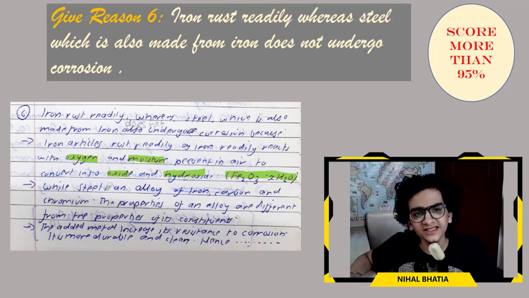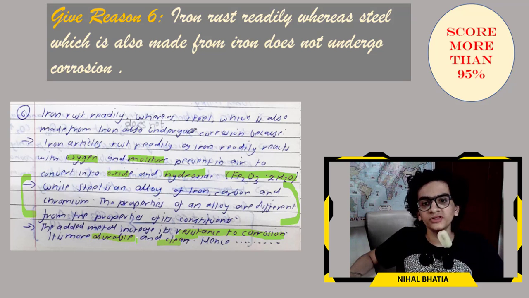Fe2O3.xH2O. While steel is an alloy of iron, carbon and chromium, the properties of an alloy are different from the properties of its constituents. The most important point of this answer, let me give it a bracket: the added metal increases the resistance to corrosion. It is more durable and clean. Hence copy the remaining statement from the question itself.